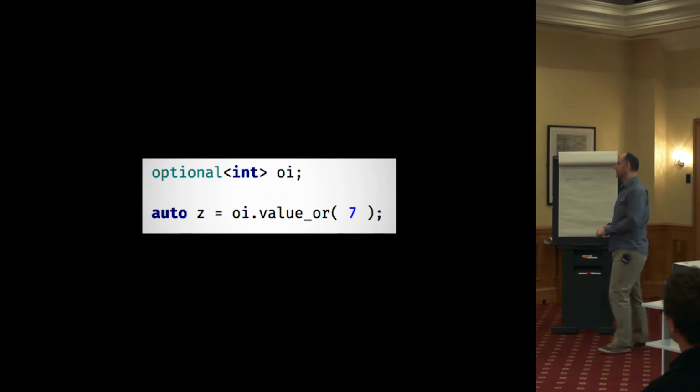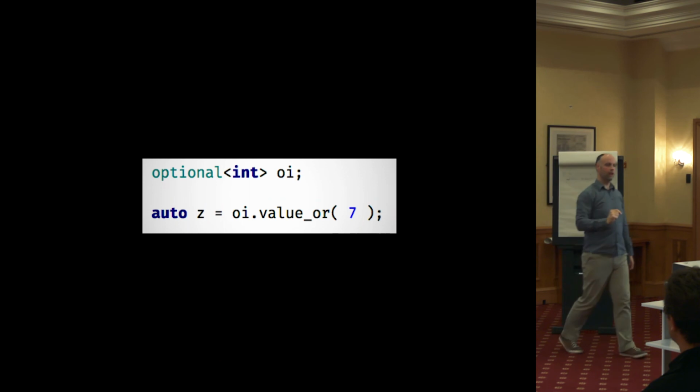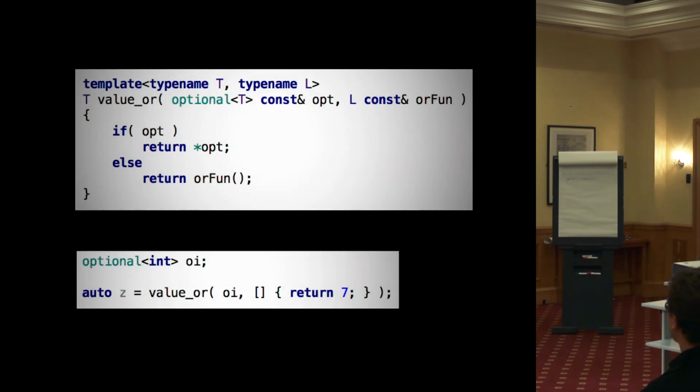In particular, here it's an integer, it's fine, but imagine we had to go off and compute this value, and it was an expensive computation. We don't want to pay if we didn't actually need it, because we had the value in the optional. And we can easily solve that just with a helper function. So here's one I've written. It takes our optional and a lambda. I should have used forwarding references, but ignore that. And we just say, well, if we have a value, return that dereferenced. Otherwise, return the result according to our lambda.